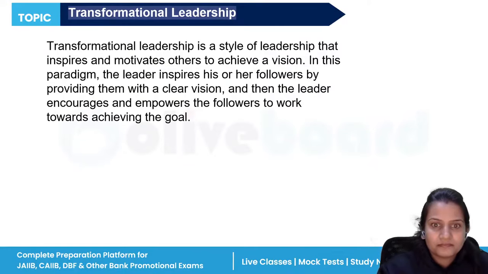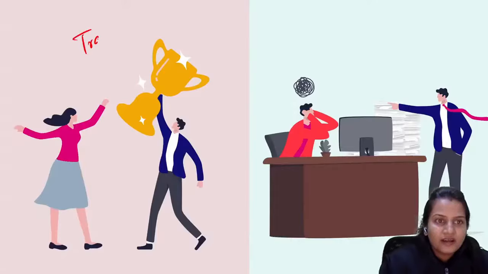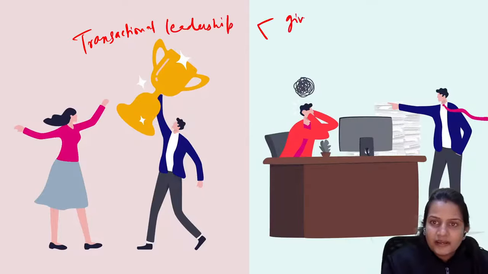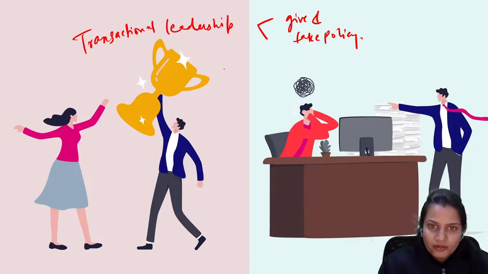Okay, now this is a type of transactional leadership. As you can see in the image, transactional leadership means what? Similarly, a give and take policy. Transactional leadership says that if you give good output, good input to the organization, then definitely we will reward you. If you are not completing your task, not taking any responsibilities, not finishing your work, then I will punish you. If you have done a good job, the manager will reward you.